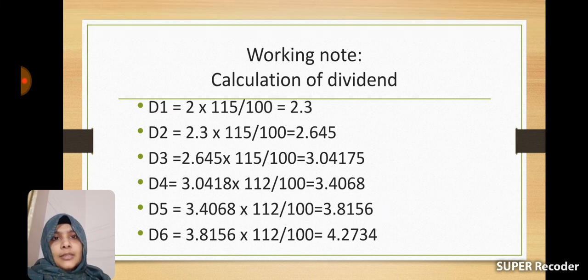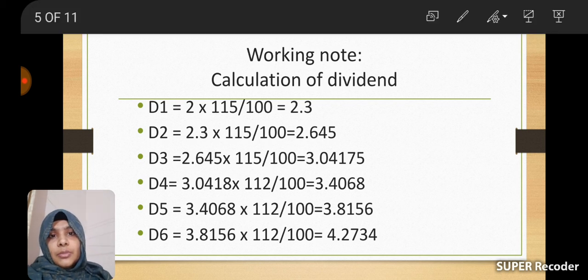And D6 is D5 into 112/100, which equals 4.2734. Here we are applying two growth rates, because in the supernormal period, the first 3 years have a 15% growth rate and the next 3 years have a 12% growth rate in dividend.